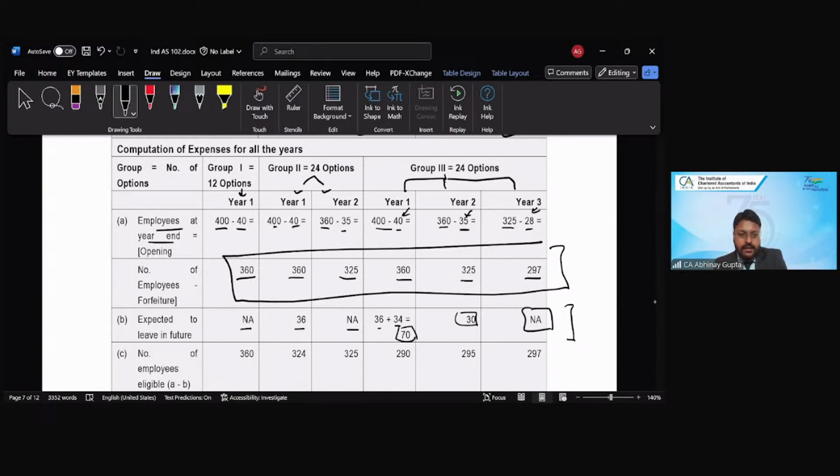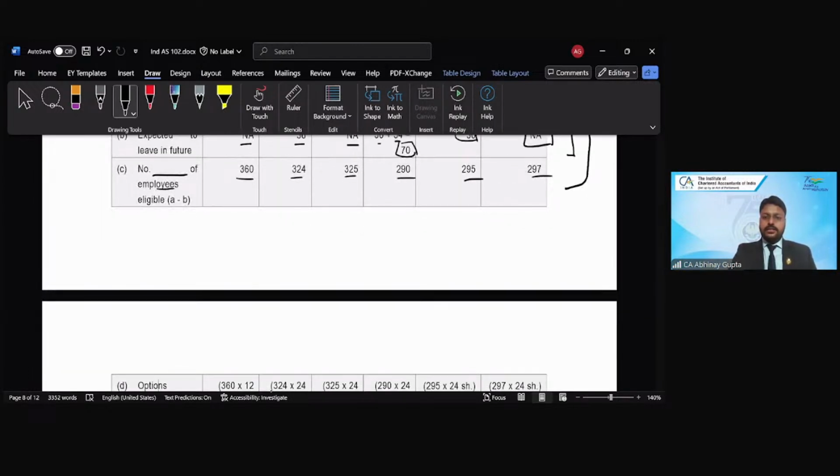Now we will derive the number of employees eligible for the options. So for group 1, it would be 360. For group 2, it would be 324, 325, 290, 295, and 297, right? So by presenting this, at least we are done with showcasing how we have computed the number of employees who are finally eligible for these 3 groups and all the years, right?